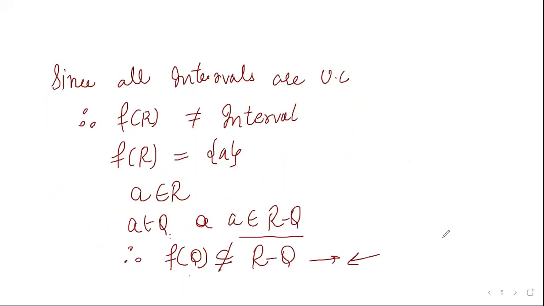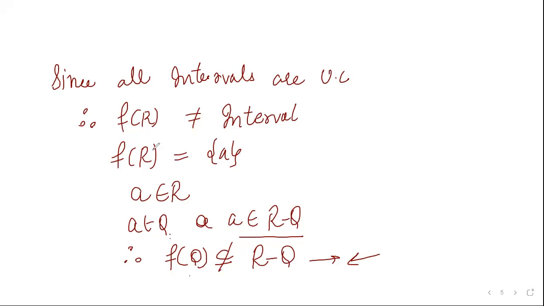Let me tell you the last step again. Since f(R) should be connected as well as countable, we are left with one possibility: f(R) should be a singleton {A}, where A is a real. So A can be either rational or irrational. If A is rational, then the image set of rational will not be contained in irrational, because the image set of rational will be contained in the singleton {A}, because the image of every rational will be A. It will be a constant function.